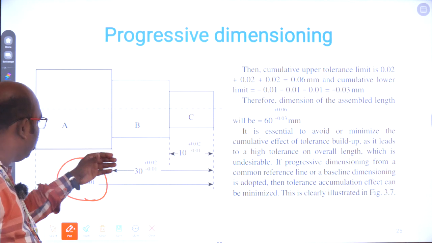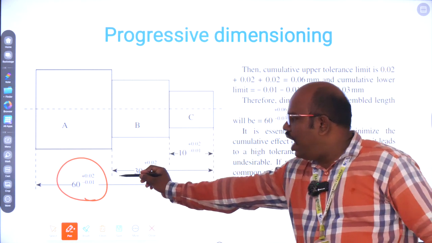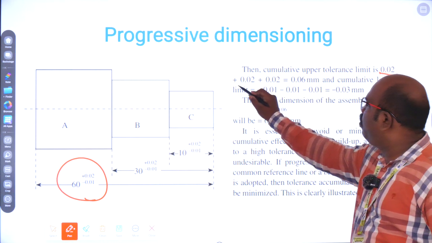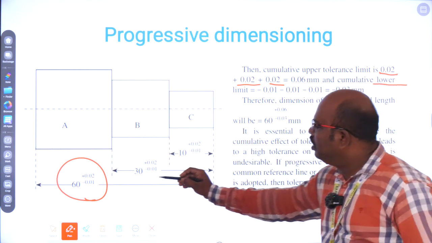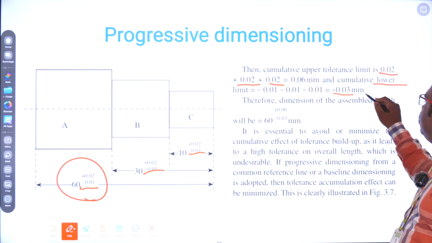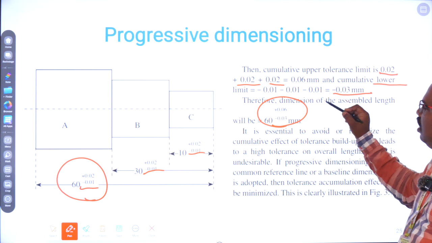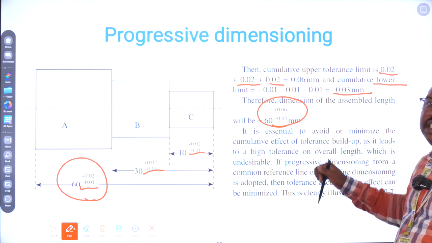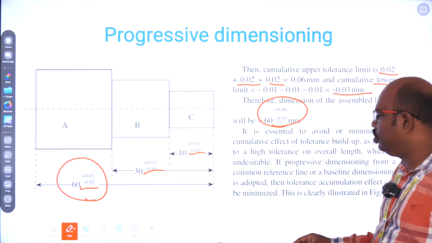C also has a bilateral tolerance, and the overall dimension is also given as a bilateral tolerance. If you want to know this A, or the overall dimension, first we need the cumulative upper limits. Here, 0.02, 0.02, 0.02, total is 0.06 mm. The cumulative lower limit is 0.01, 0.01, 0.01, total is minus 0.03. So the lower limit is minus 0.03 and the upper limit is 0.06. This way we give the limits in a progressive dimension.